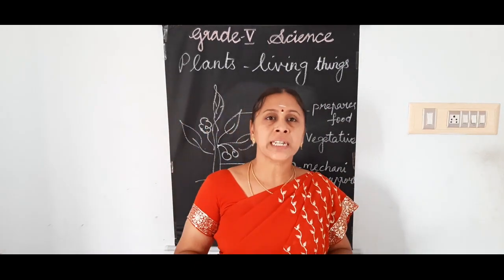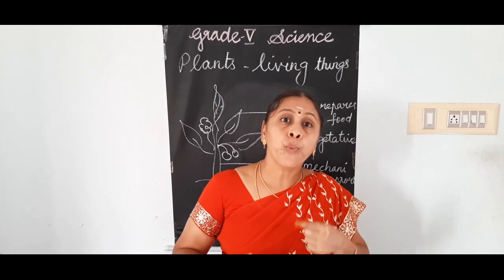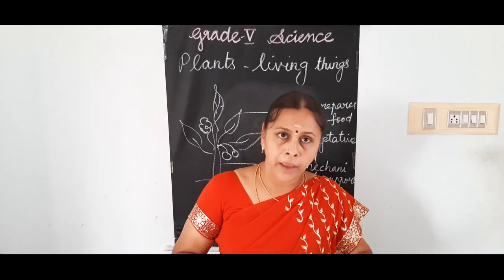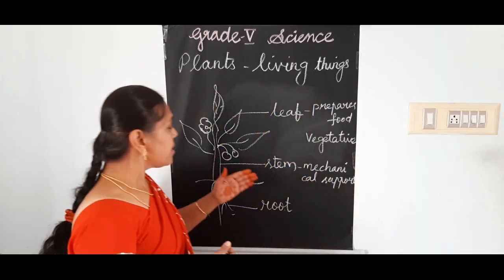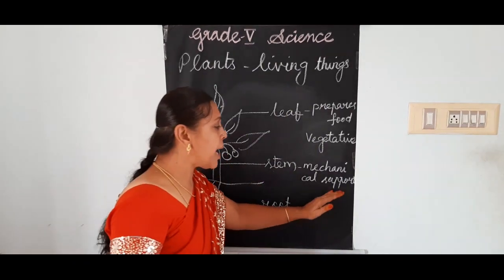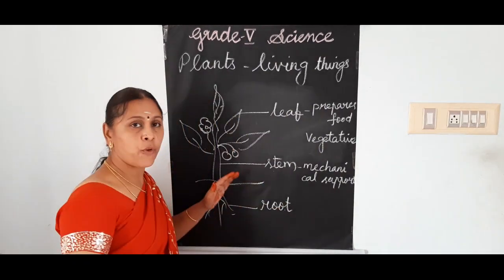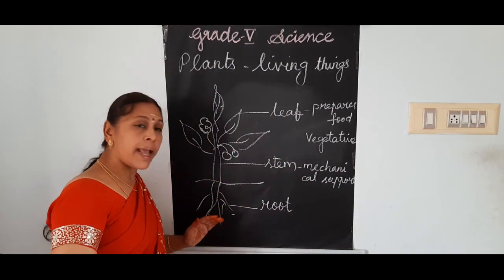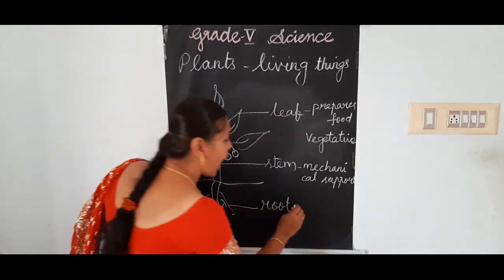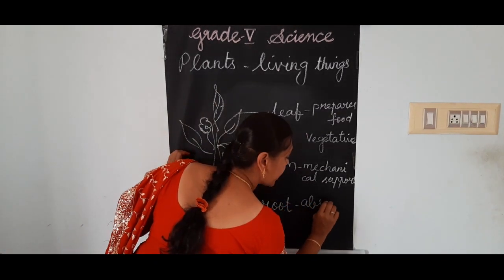How are we able to stand straight? Because of the bones. In the same way, for the plants, the stem acts as the mechanical support for the plants. Then in case of root, they absorb water and minerals.